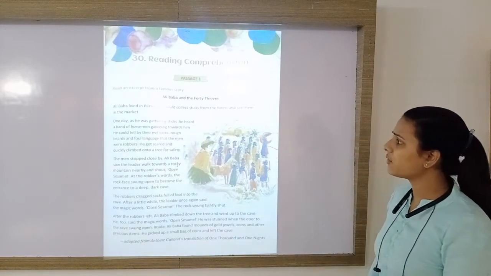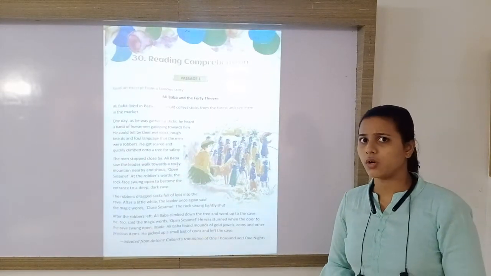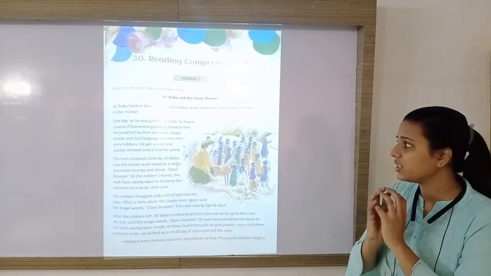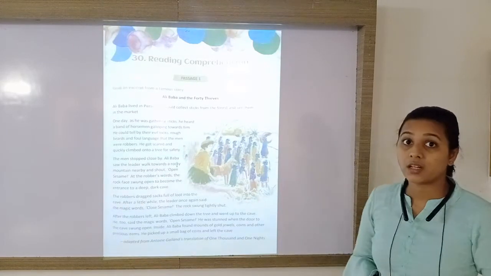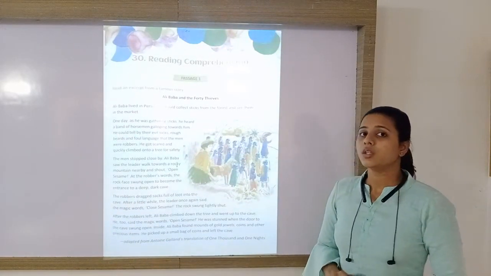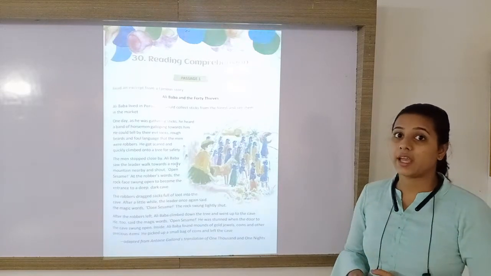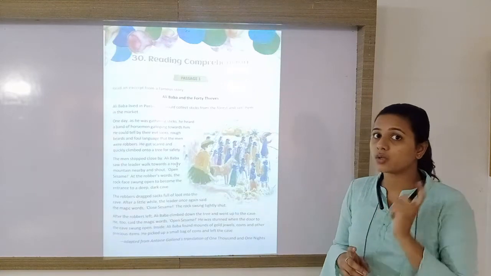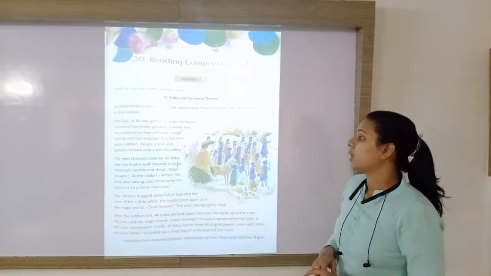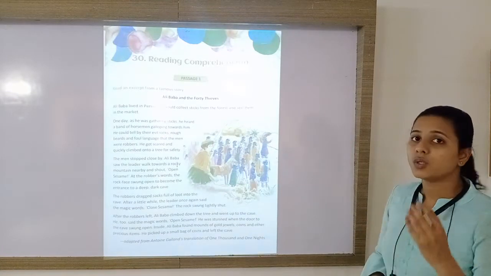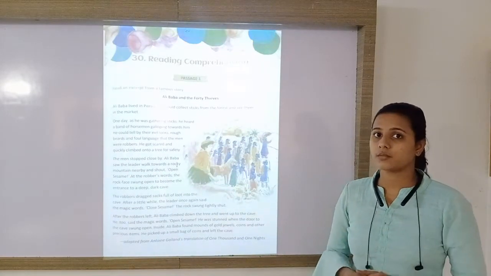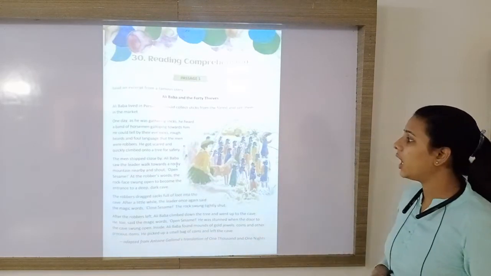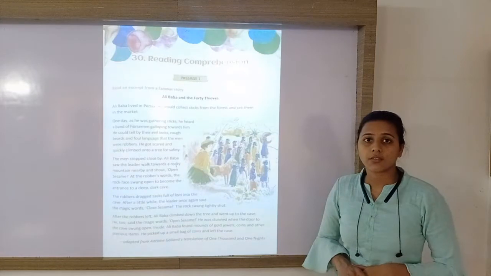He could tell by their evil looks, they did not look good or gentle. How? Because they had rough beards and foul language, the language which is not gentle. So they were using foul language and they had rough beards. By their look, it seemed that they were not good persons. He got that the men were robbers. They were robbers. He got scared and quickly climbed onto a tree for safety.